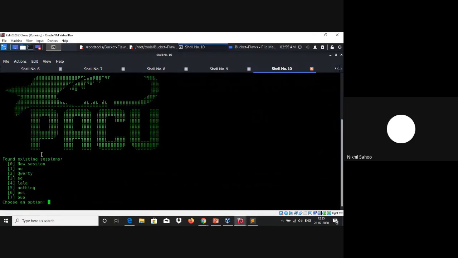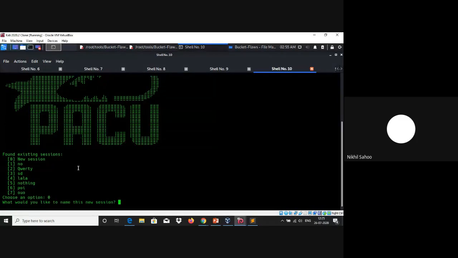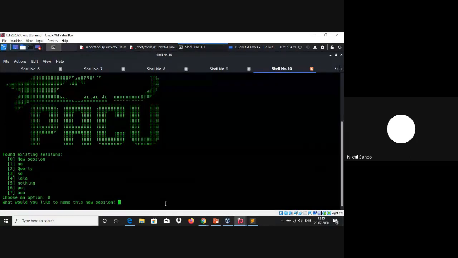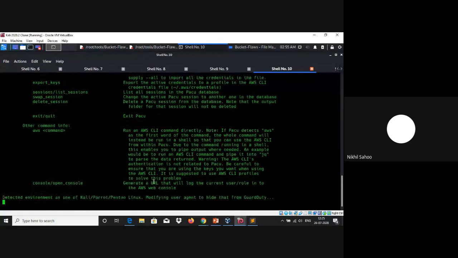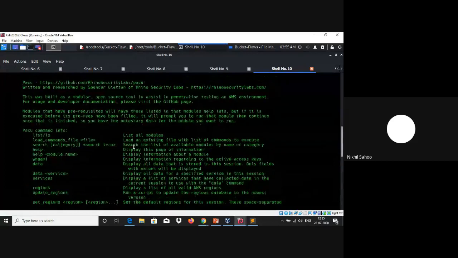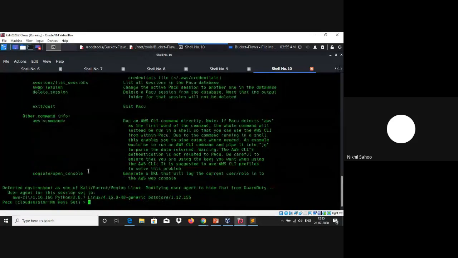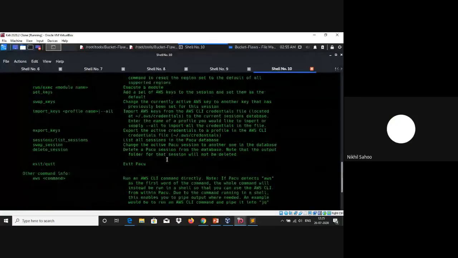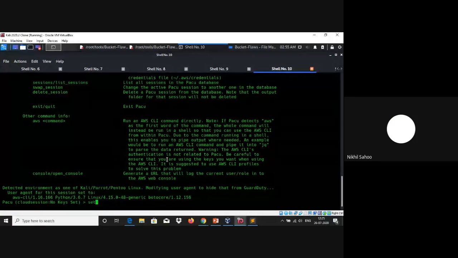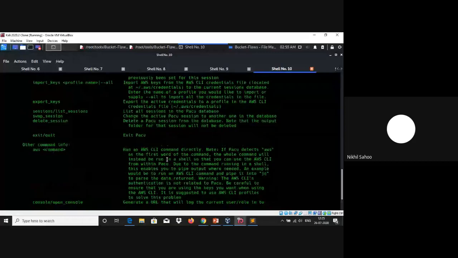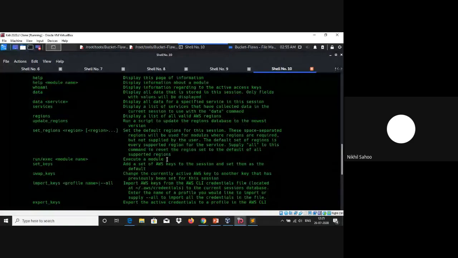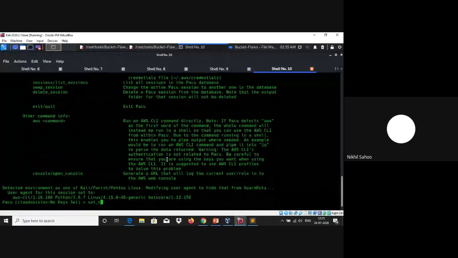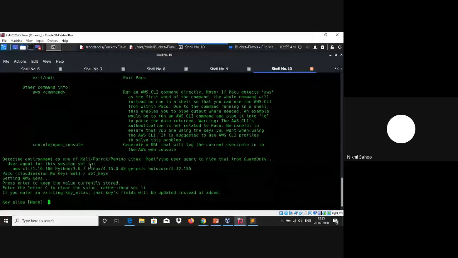and then it is going to ask for a session. You can create a new session here with the 0 option. Then it is going to ask whether you would like to name this session. So, cloud session. Once you're done, it's going to list out what commands you can fetch with this tool. The first step is that we need to set our keys. So we can type in set_keys here.